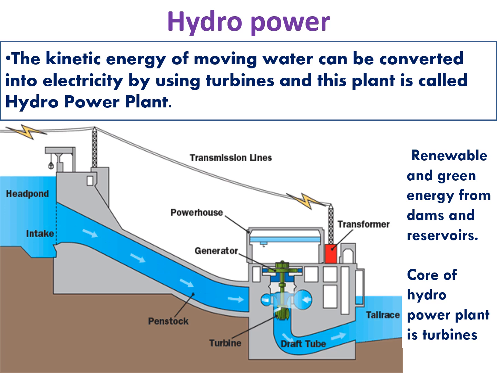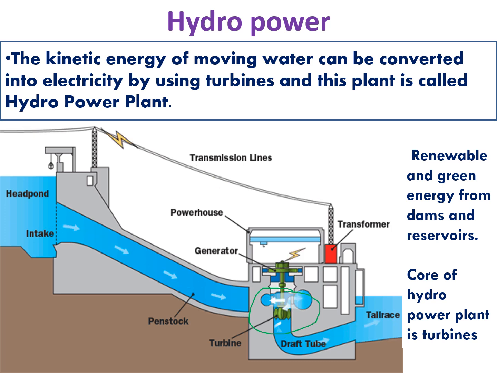The basic principle of hydropower is that the kinetic energy of moving water can be converted into electricity by using turbines, and this plant is called a hydropower plant. The energy is called hydropower. The energy source is stored water or moving water. It is a renewable and green energy source, from dams and reservoirs. When you construct a dam or reservoir, we are able to produce hydropower. The core of the hydropower plant is the turbine. You can see a turbine here. This is the turbine.